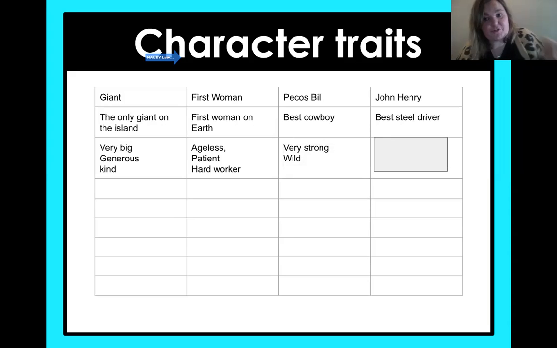You guessed it, fourth graders. We're moving on to John Henry. What do you think about John Henry? Yeah, this is the most fresh in your brain, so you guys should be killing this one. Again, he's a lot like Pecos Bill. He is also very strong, but he's also kind. He went out of his way to help out those other people by trying to beat the machine.